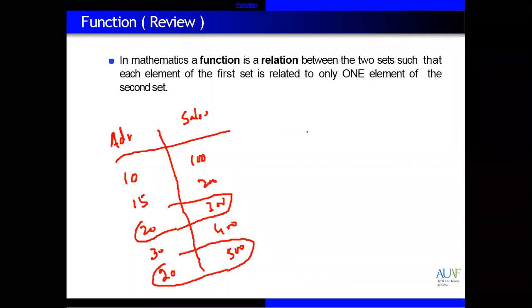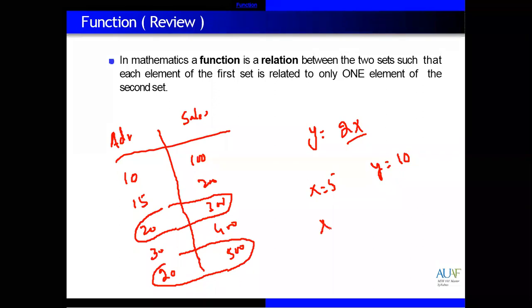In a function, one value like 20 doesn't have two different values. For example, in this equation, y is equal to 2x. If you give x equal to 5, what is the value of y? 2 multiplied by 5 is equal to 10.